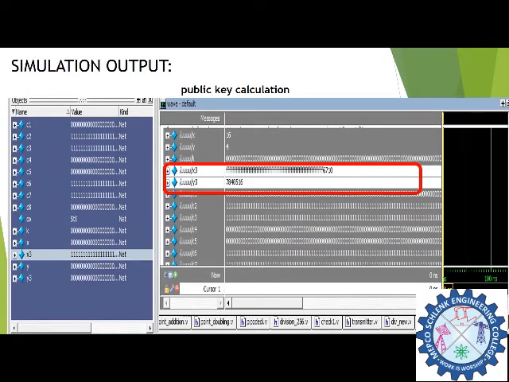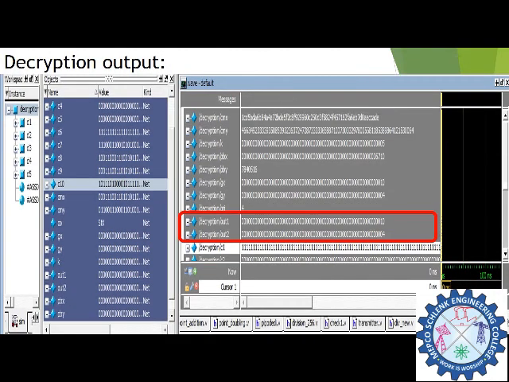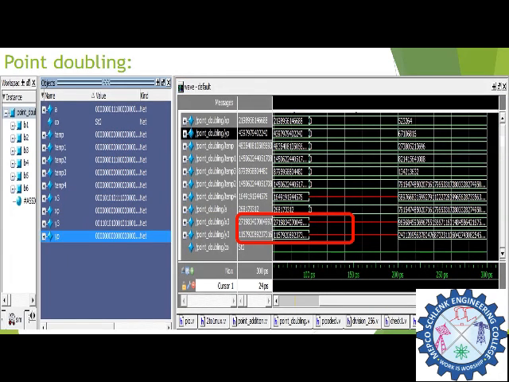This is the simulation result for the public key calculation. This is the simulation result for the entire encryption calculation, where we are encrypting the message 16 and 4. This is the simulation result for the decryption system, where we get the message 10 and 4 in hexadecimal values. These are the simulation results for the point addition module and the point doubling module.